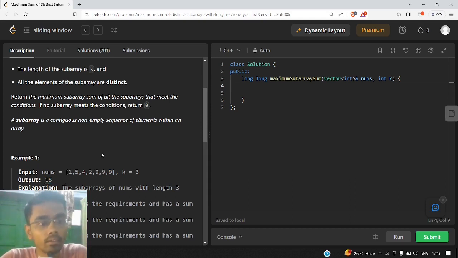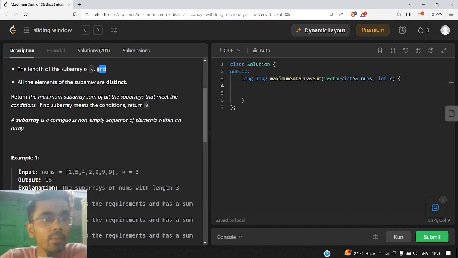So now let us see how we will approach this question. Again, in this kind of question we are dealing with subarrays. So we can use the technique of sliding window, whereby we will check each and every subarray of size k, and we will check if all the elements inside a subarray are distinct or not. And if these two conditions are met, then we will calculate its sum and store it somewhere. We will do this for each and every subarray, and in the end the maximum sum would be the final answer, and we will return that answer.